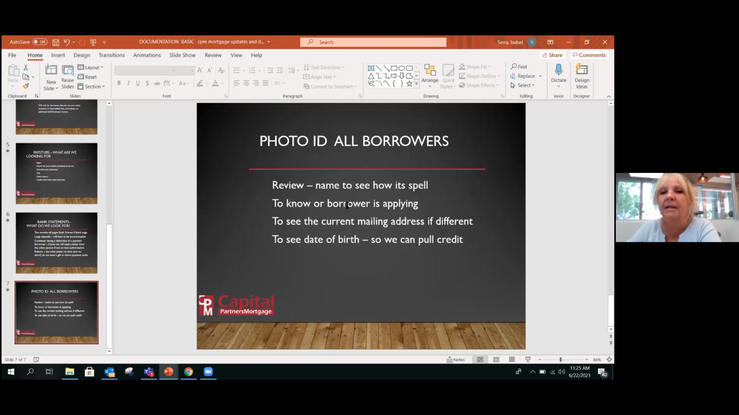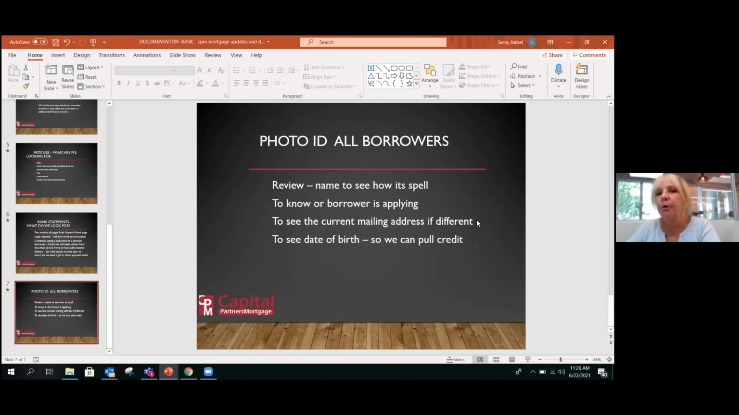Then for the photo ID, we're also looking for a couple of things. The name: we'll make sure the spelling of the name is correct. Some people have a first and last name, some have a compound last name, some have a middle name. So we want to make sure I have the correct spelling of the borrower, because sometimes Brown can be spelled with an E at the end, and sometimes a Spanish name can be spelled with an E instead of an I. So it's important. I like to make sure we start the loan correctly with the spelling.